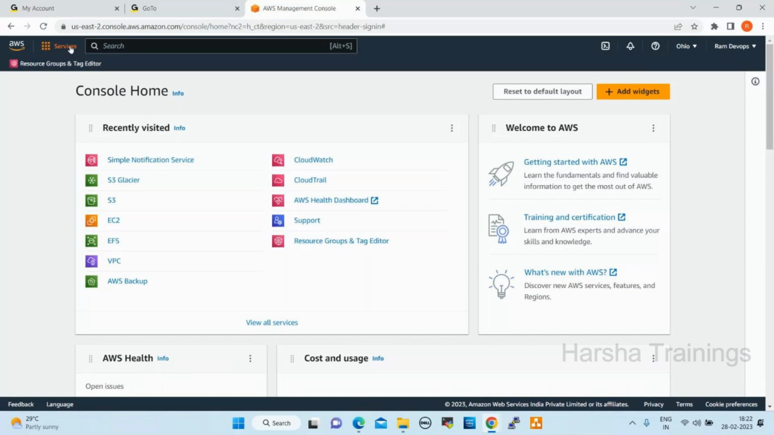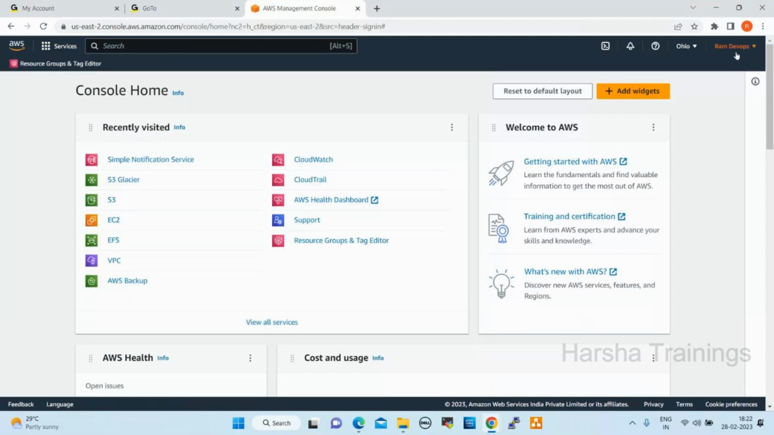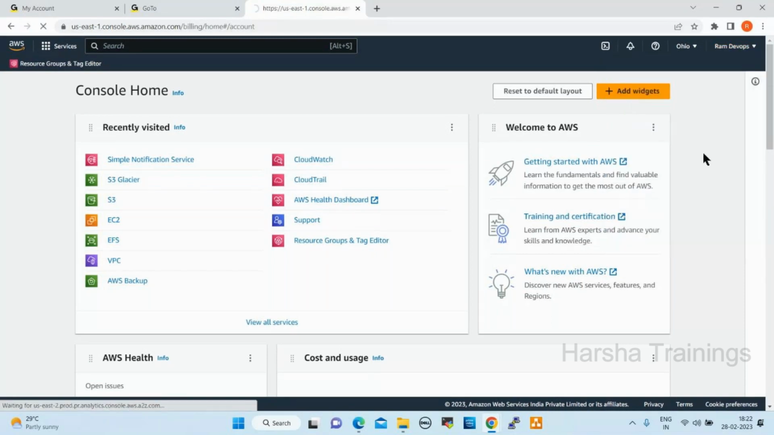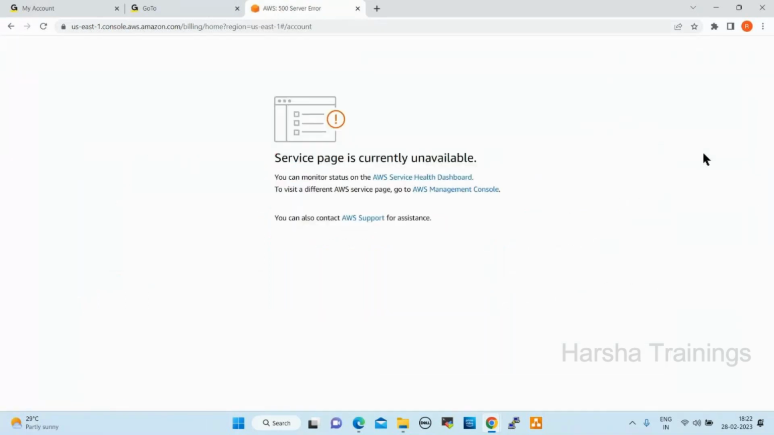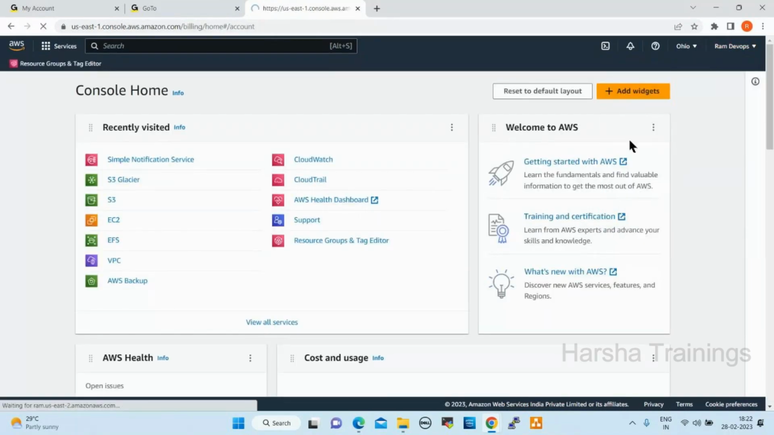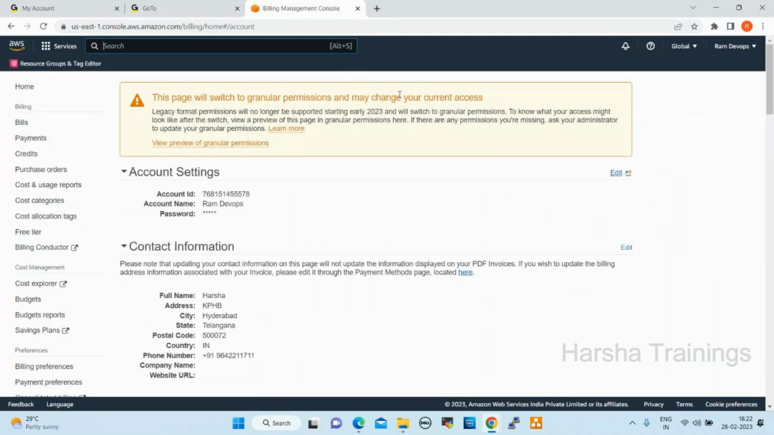Now, here we have services. These are all the services. Before going to services, this is my account name. Click on this. See here, my account ID. This is my account information. Click on account here, and it will show you some information about my account. The page is currently unavailable, no issues. Sometimes the page will not be displayed. See here, this is my account information.